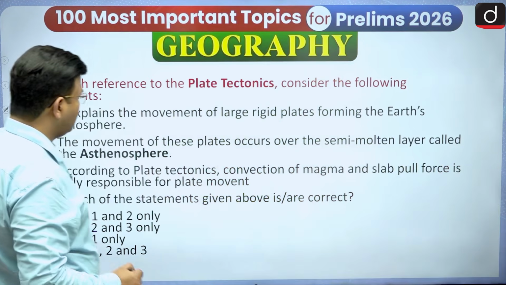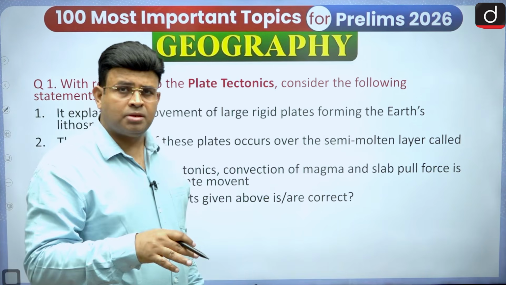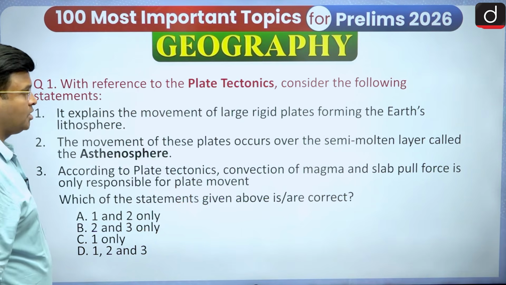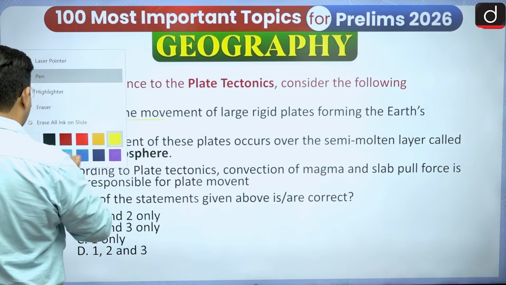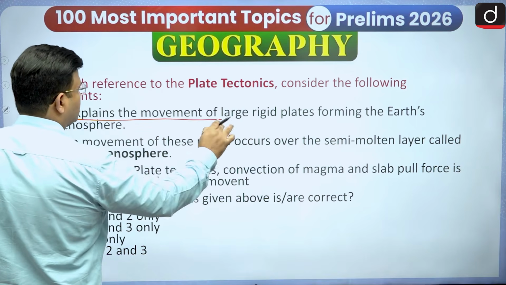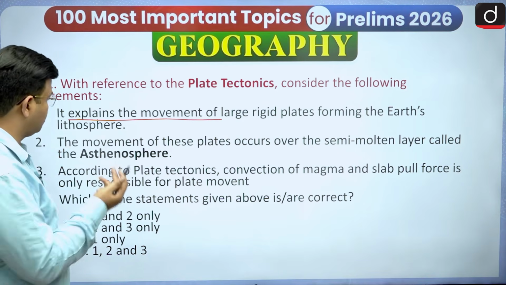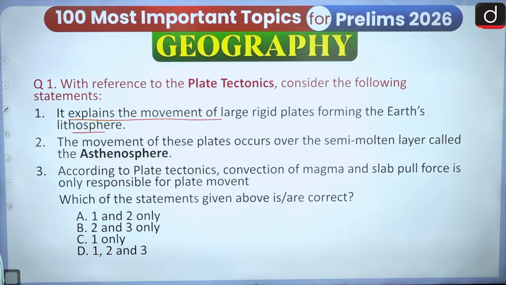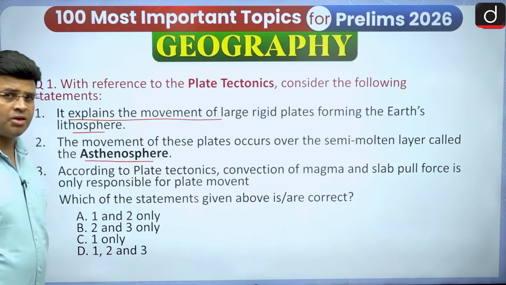Here let us see a question based on whatever we have seen, and you have to answer and comment your answer in the comment box. The first question, with reference to plate tectonics, consider the following. The first one explains the movement of large rigid plates forming the Earth's lithosphere. Lithosphere means the plate itself. You have to answer whether it is correct or wrong. Another, the movement of these plates occurs over the semi-molten layer called asthenosphere. You have to see whether this statement is right or wrong.